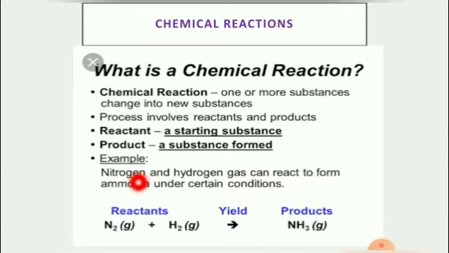For example, nitrogen and hydrogen gas can react to form ammonia under certain conditions. Nitrogen N2 plus hydrogen H2, both in gas state, give ammonia gas NH3. So a chemical reaction is nothing but reactants giving products.